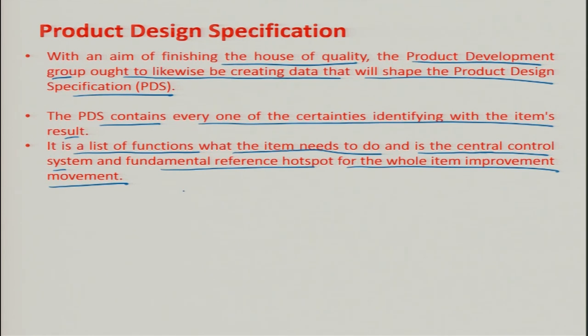So, these can be maybe product title or I can just put product purpose. These are things that are stated by product design specifications. The product title, what is the product? Then what market is there?